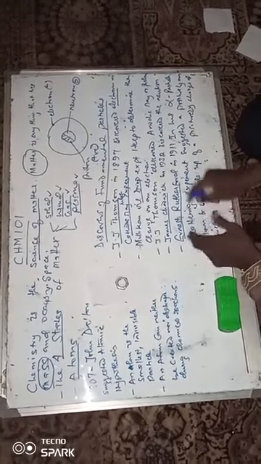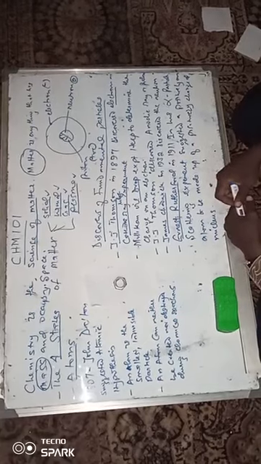Another pioneer in this area is Ernest Rutherford. Ernest Rutherford was able to portray the picture of an atom using his alpha particle scattering experiment in 1911.